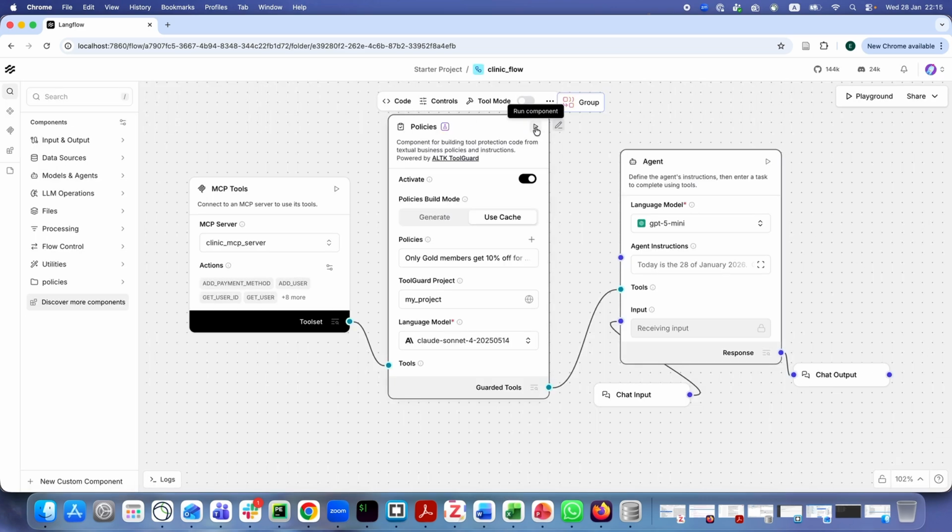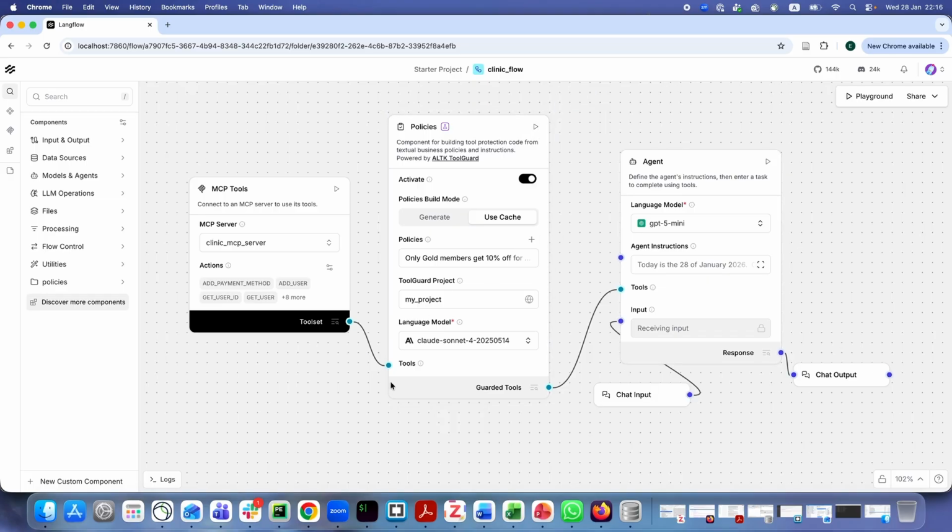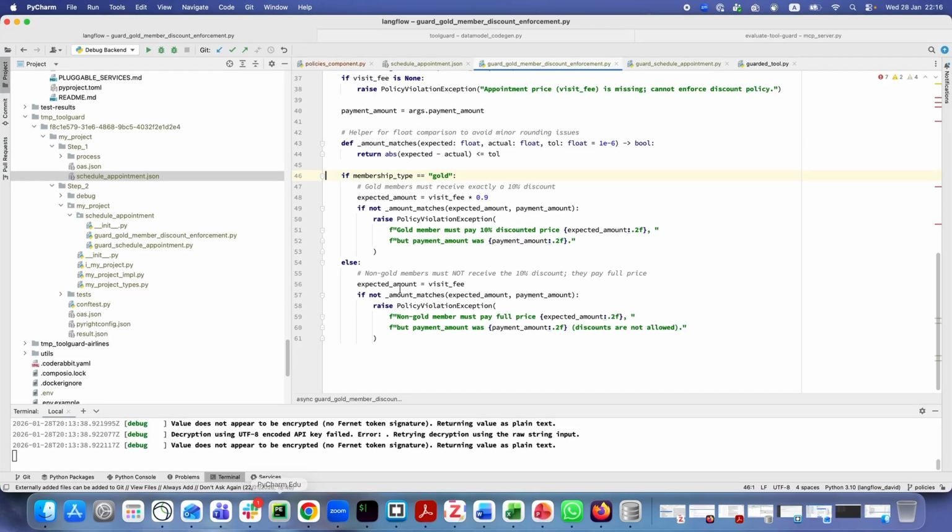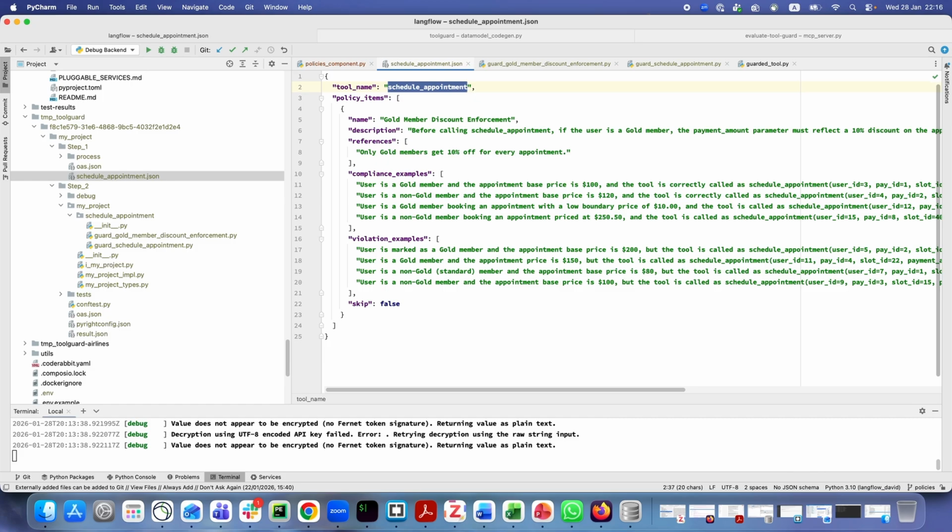When we run the component, the set of raw, unprotected tools is converted into guarded tools with guard wrapper protection, and they go to the agent. ToolGuard built-in output includes two main outcomes. First, a compact, structured representation automatically mapping the policy onto the Schedule Appointment tool. This also includes compliance and violation request examples that are used for code generation.